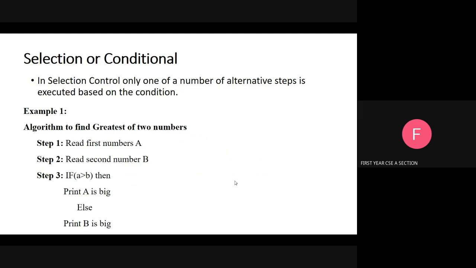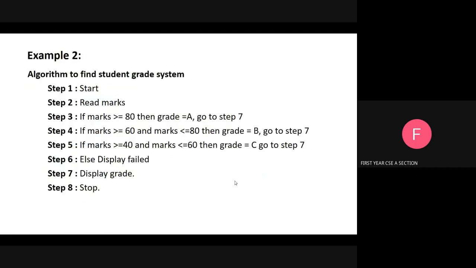Next, selection or conditional. In selection control, only one of a number of alternative steps is executed based on the condition. For example, an algorithm to find the greater of two numbers. Step 1, read the first number A, read the second number B. Next, third step, if A is greater than B, then A is big. Else, meaning the condition is false, print B is big. That's all.